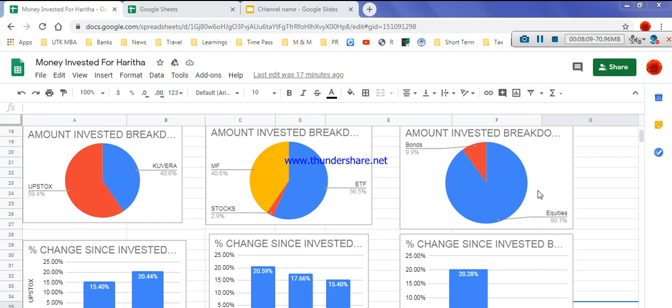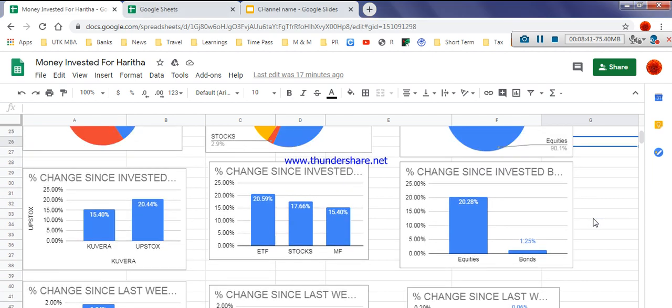And this is about, among the total 5 lakhs, 90% I invested in equities and just 9.9% in bonds. Okay, and this is what the pie chart is saying. And what this bar graph is saying is, 90% I invested in equities, so I got the highest profit where I invested, 20.28%. I achieved 20.28% profit in equities and 1.25% profit in bonds.